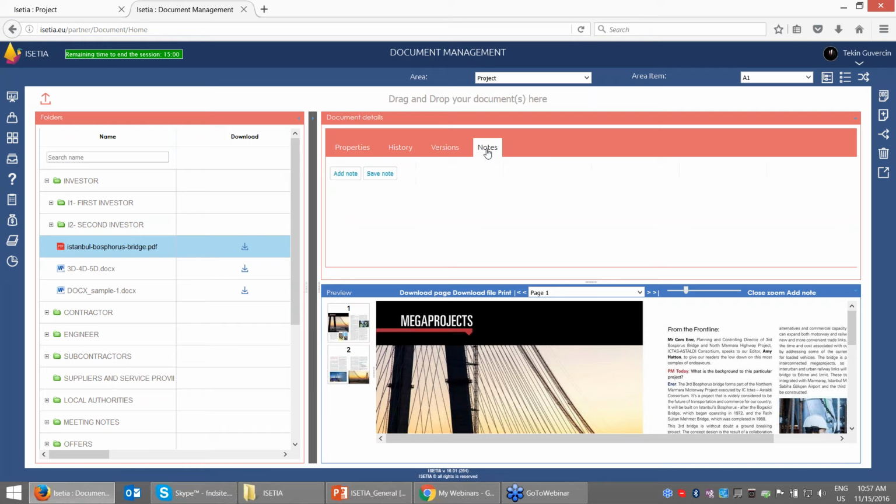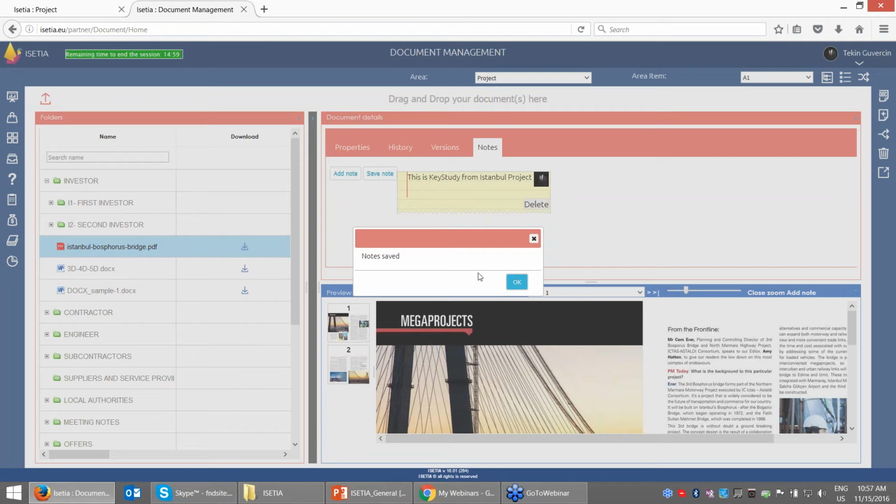I can also edit the document notes. I can create one and say this is a case study from Istanbul project, and I can save the notes. You can add multiple notes.